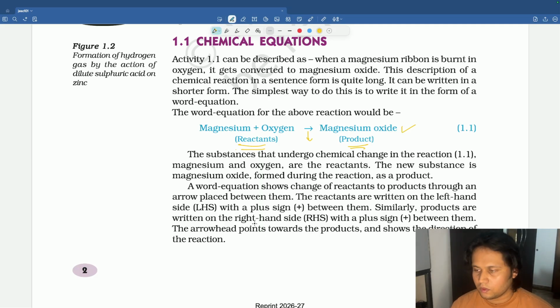There is one more way, which we will usually use because it is very difficult to write the entire magnesium name every time. It is impossible. Now the reaction is very small, so it feels easy. But when you get more reactants and more products, it's very difficult to write the entire thing.